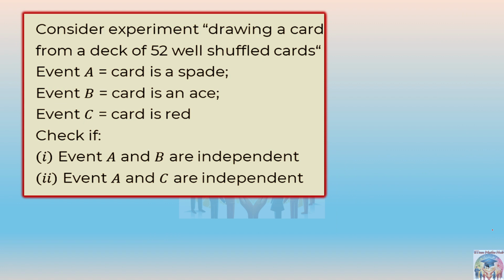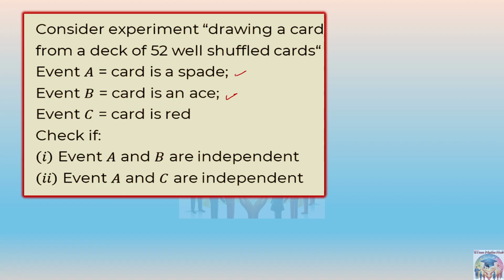Next question. Consider the experiment: drawing a card from a deck of 52 well shuffled cards. Event A is the card is a spade. Event B is the card is an ace. And event C is the card is red. Then it is saying check if events A and B are independent events or not. Okay, we have to check first.